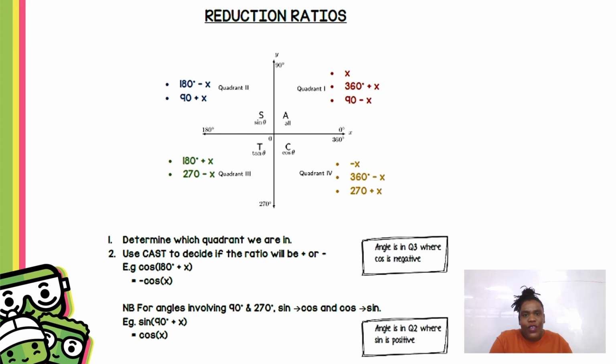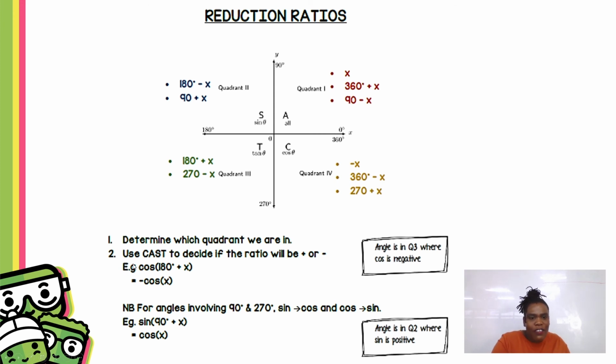The reduction ratios are very important. If you don't understand how we get to these ratios, cram them. Just know them. Know that in quadrant 1, we have theta. That's where all the ratios are positive. In quadrant 2, when you have 180 minus x, that's where sine is positive and only sine is positive. In quadrant 3, 180 plus x, that's where tan is positive. Again, look at the name, reduction. So we use reduction ratios to simplify, to reduce trig expressions.